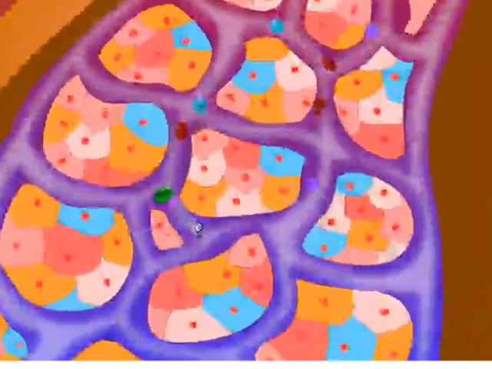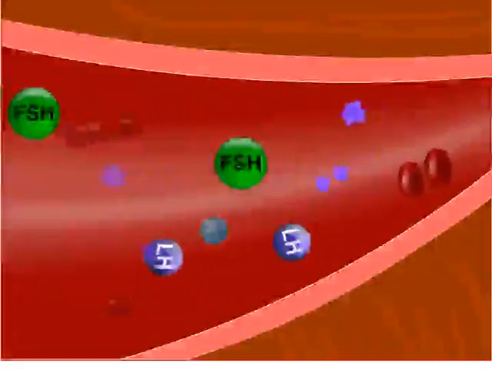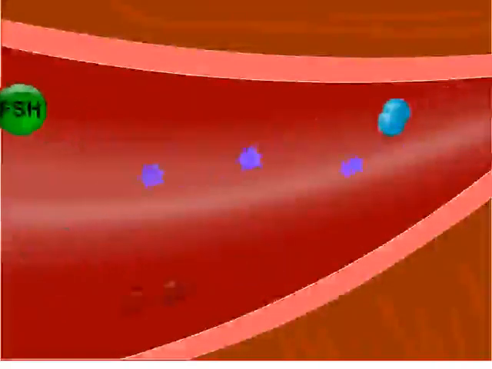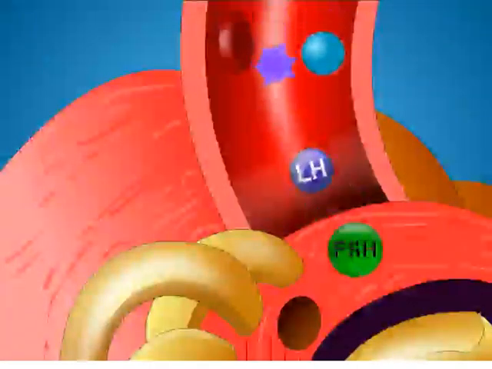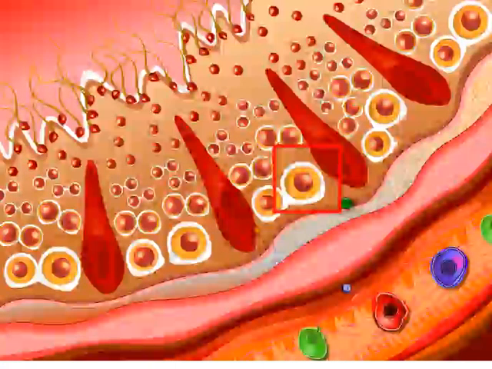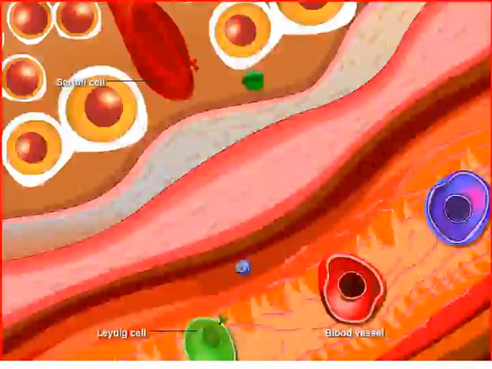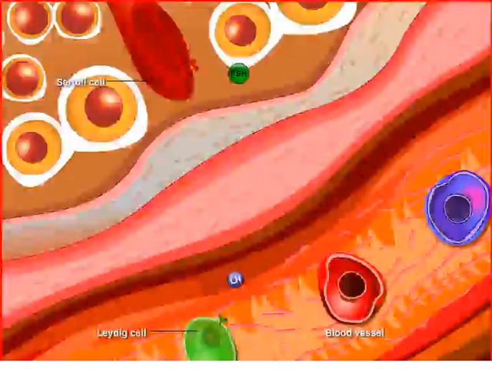Let's zoom into the anterior pituitary. LH and FSH travel from the brain to the testes through the blood vessels. Let's look more closely at the cross-section of the testes, and even further to a section of a seminiferous tubule. FSH binds to Sertoli cells and LH to Leydig cells.